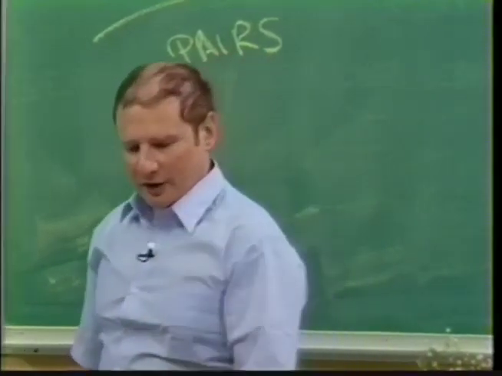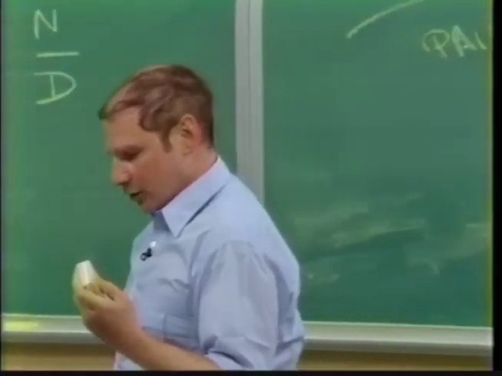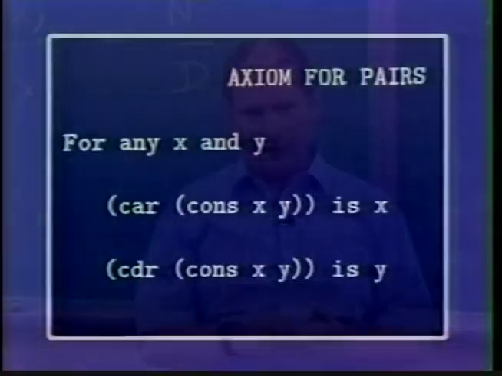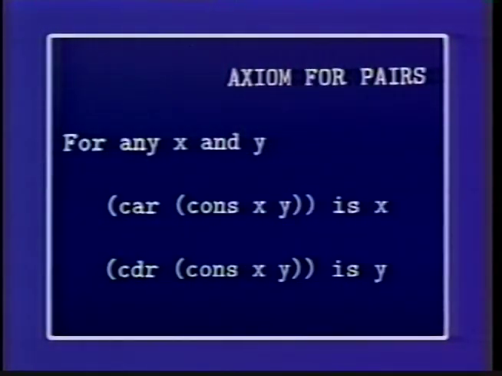If you go back and look at this slide, all I really told you about pairs is that there happen to be these properties of cons, car, and cdr. All I really said about pairs is that there's a thing called cons, a thing called car, and a thing called cdr. And it is the case that if I build cons of x, y and take car of it, I get x.